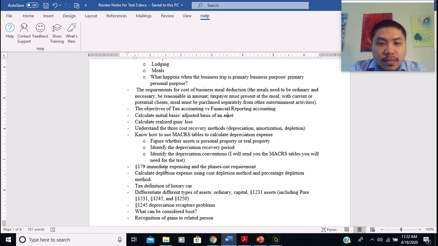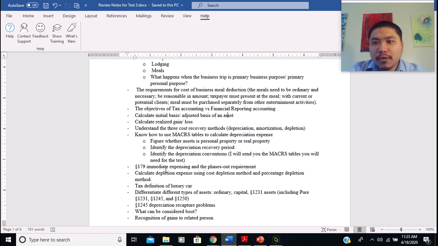Once we identify the property type, we need to identify the depreciation recovery period. Remember, for personal properties, usually it's going to be 5 or 7 years. There's other stuff, but in this chapter I want to keep it simple. Some of you have told me that you have difficulty telling the difference between 5 years and 7 years, so don't worry about that.